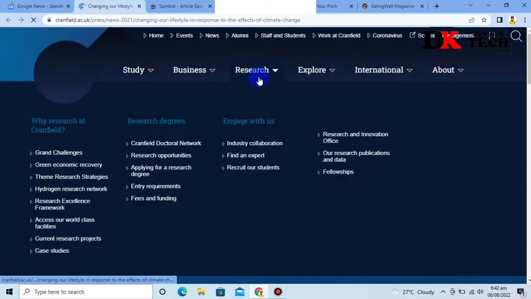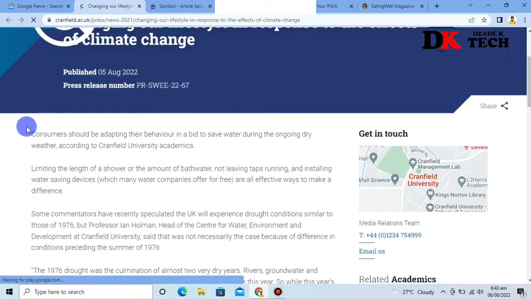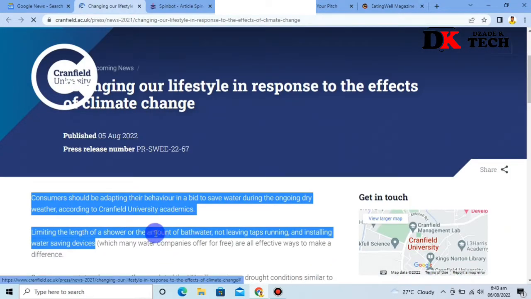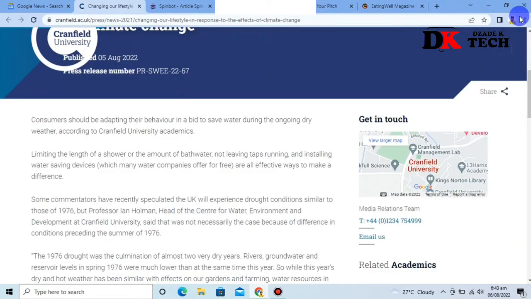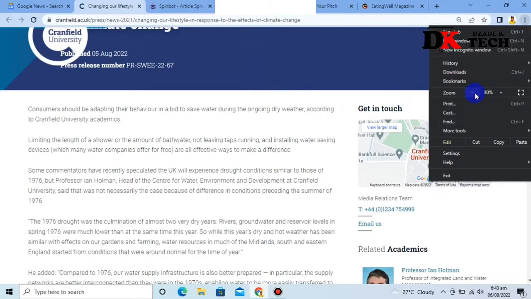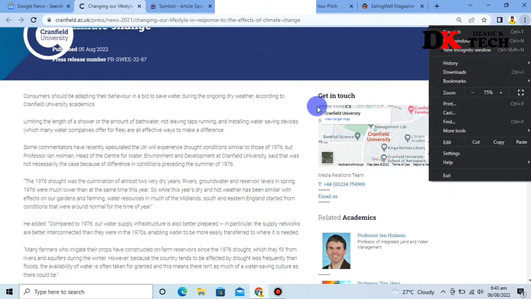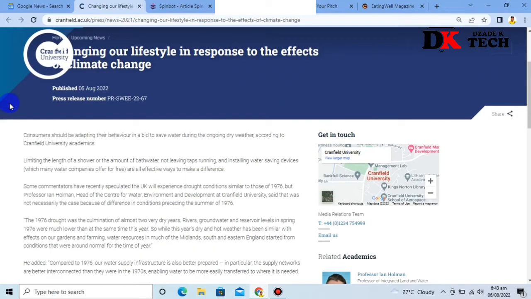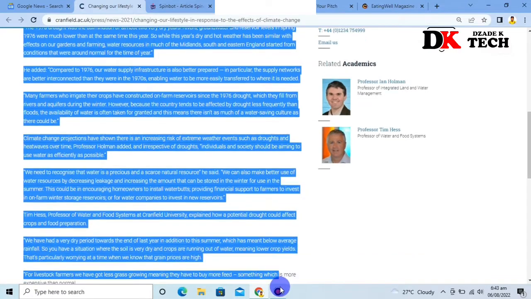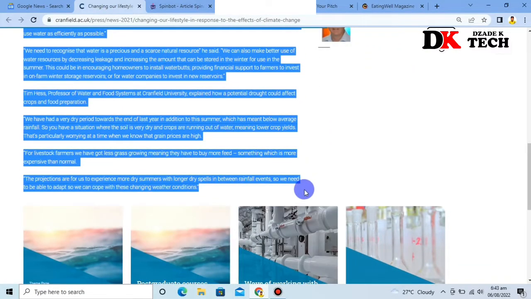Now when the site is fully loaded, you just have to get the article from the site and copy it. Okay, so this is the article I want to publish. All you need to do is just copy the full article from the website.